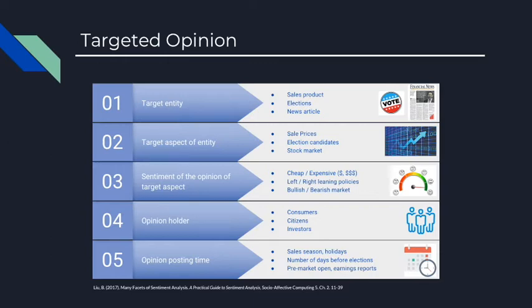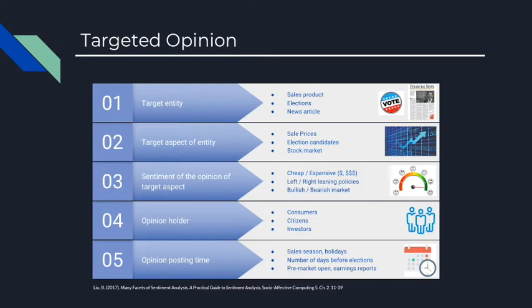Let's clear it with an example. Let's assume we are interested in knowing the proportion of votes of American citizens 1 month before 2016 presidential election. The target entity in this example will be 2016 US presidential election, and the target aspect of entity would be the candidates, which were Hillary Clinton and Donald Trump at the time.